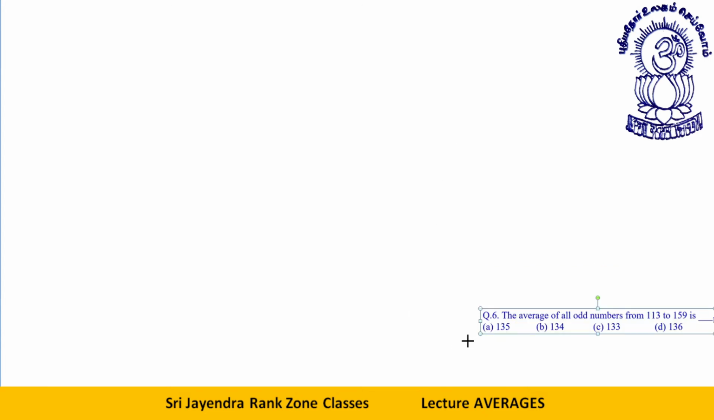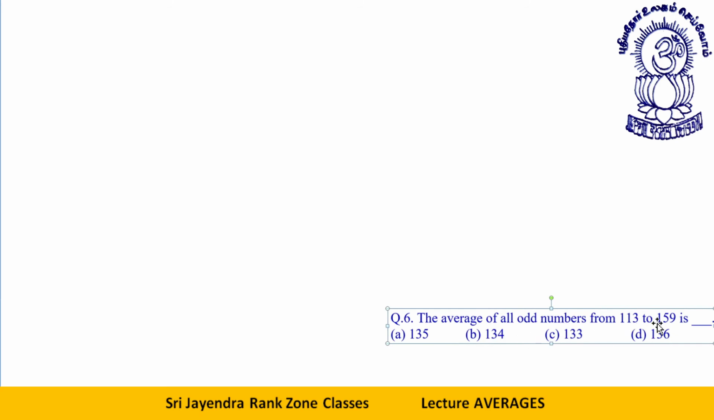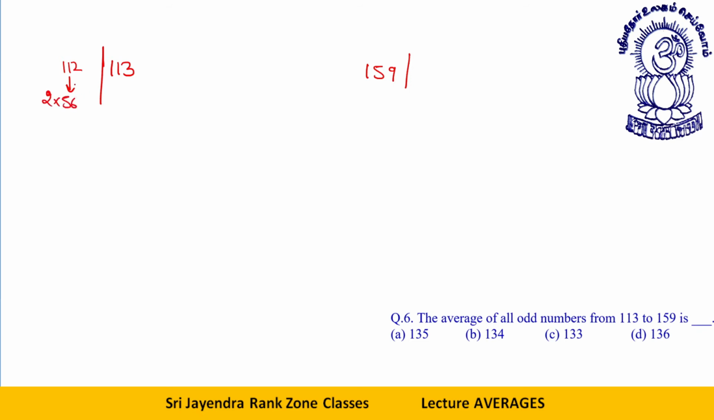This one is easy now. The average of all odd numbers from 113 to 159. First of all, 113 to 159. If I talk about 112, I need to go from here to here. 112 is 2 into 56, the 56th even number. So 113 is the 57th odd number. 160 is what? The 80th even number.